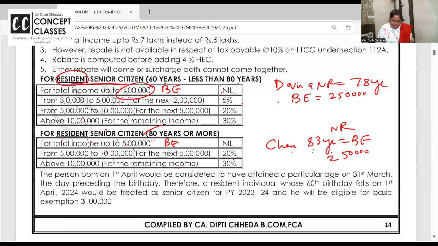Now here, for this 60 or 80 years, your 60th birthday should fall within financial year 24-25. Suppose someone's 60th birthday is on 1st April, just one day after the year ends. A person born on 1st April is considered as attaining the age on 31st March, and will get the seniority benefit.